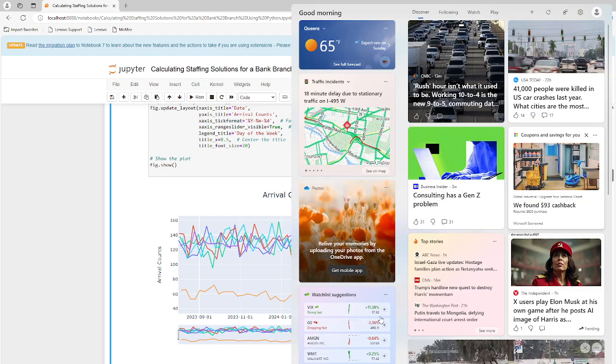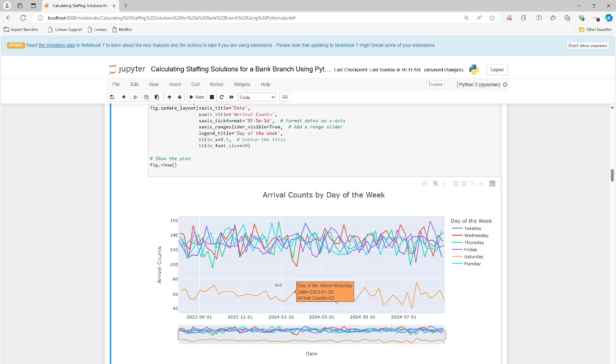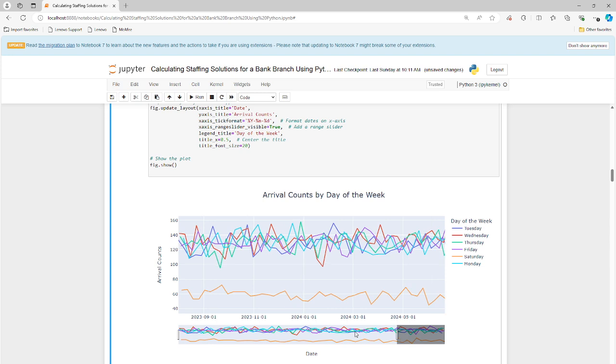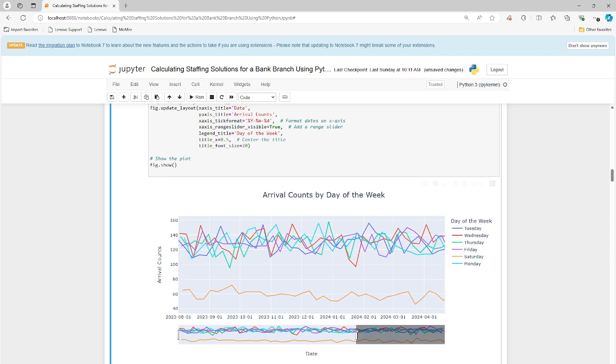And again, I can scroll. Oops, not sure what that is. Okay, let's get rid of that. Let's just get the scrolls over here, and we can go left and right with the scroll bar, and then zoom in and get more granular details about what we're looking at.